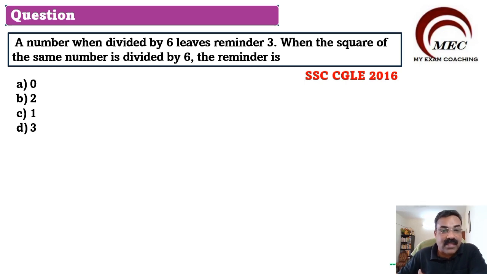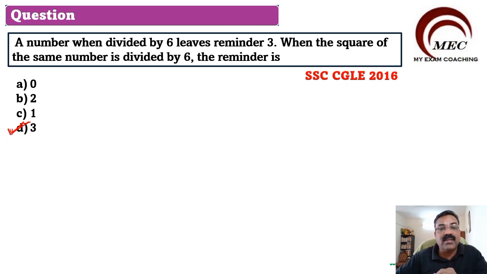When a number, when divided by 6, leaves a remainder 3, when the square of the same number is divided by 6, what will be the remainder? Here we have a very important concept. Before going to the concept, let me tell you the answer. The answer will be 3. Now the question comes, how do we get the answer 3? We have a very important concept here.